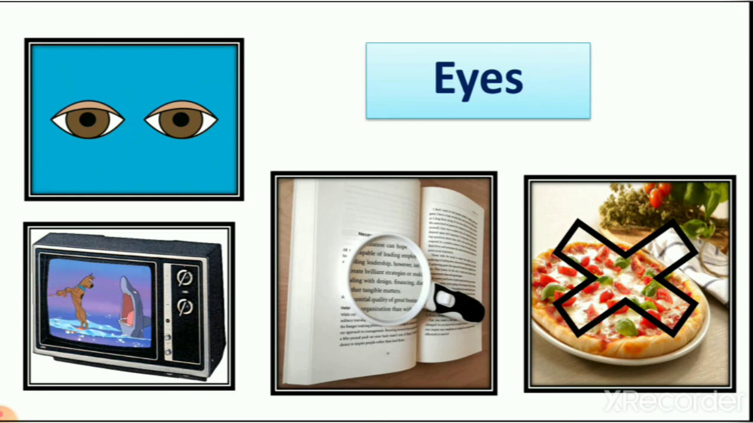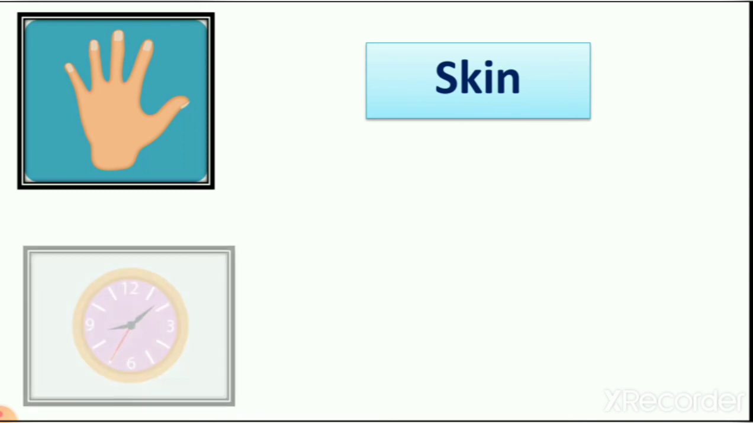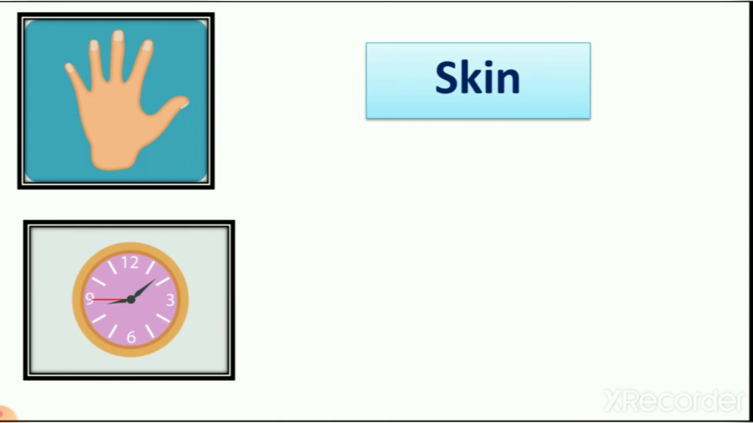It means when you want to see TV, when you want to read things, you are using your eyes, right? Then next, sense of touch, body part is skin, sense organ. Now, if you want to see time, are you using your skin, yes or no? No, you are using your eyes.